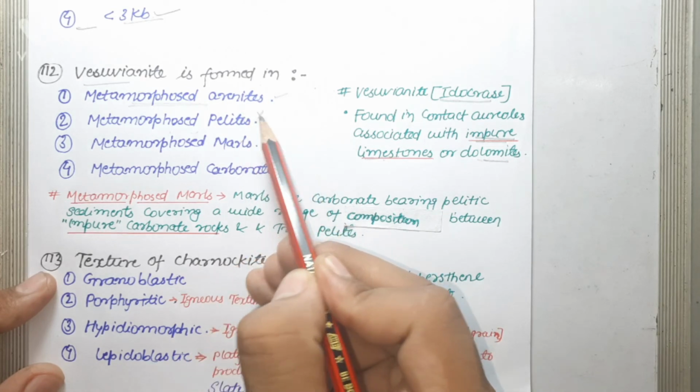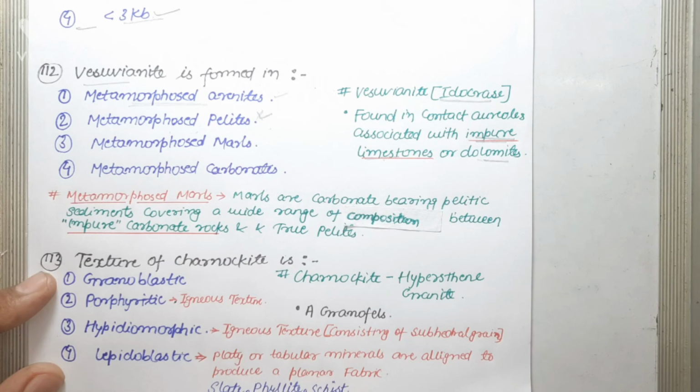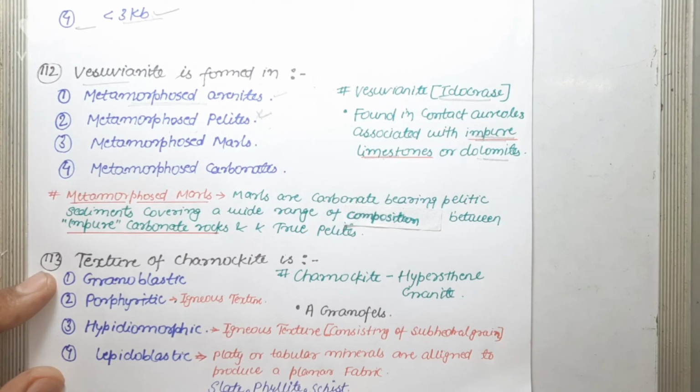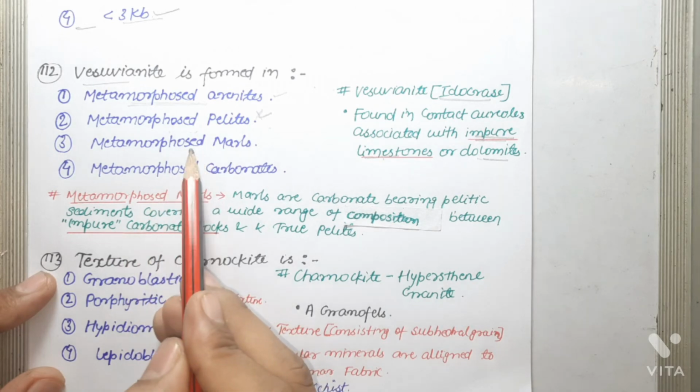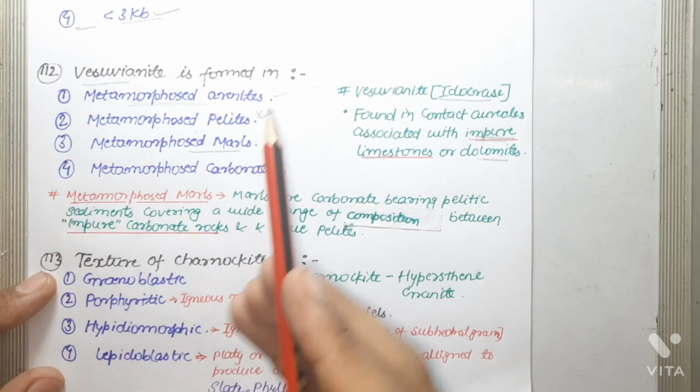Metamorphosed marls are also known as metamarls, and are formed by the metamorphism of carbonate-bearing pelitic sediments covering a wide range of composition between impure carbonate rocks and true pelites. Marl is a group of sedimentary rocks which are argillaceous carbonate rocks. Most minerals occurring in metapelites and metacarbonates may be present along with clinopyroxene, calcium amphibole, lawsonite, margarite, scapolite and vesuvianite. So clearly vesuvianite is present in metamorphosed marls.